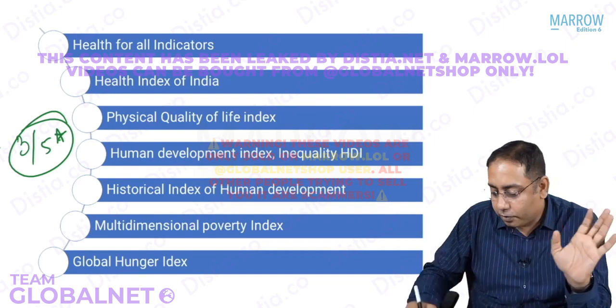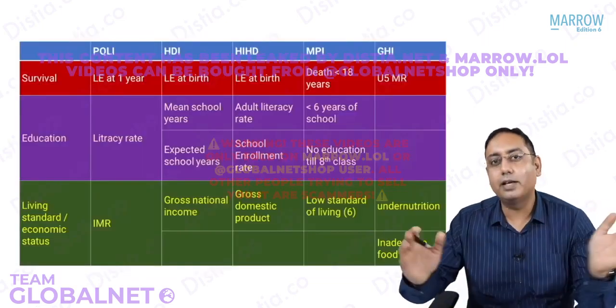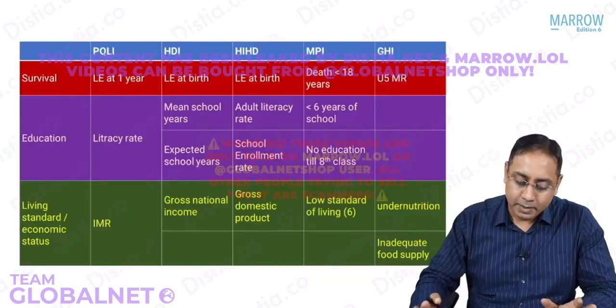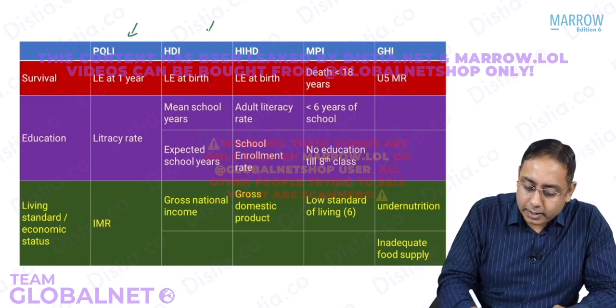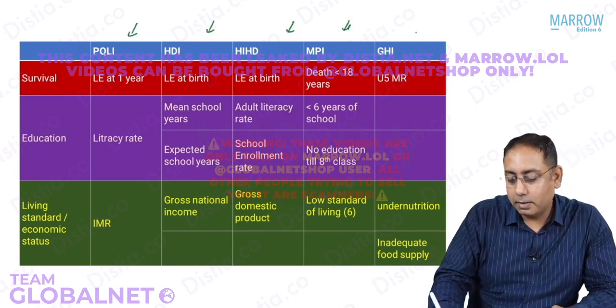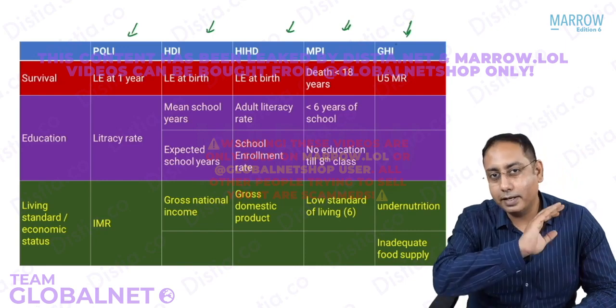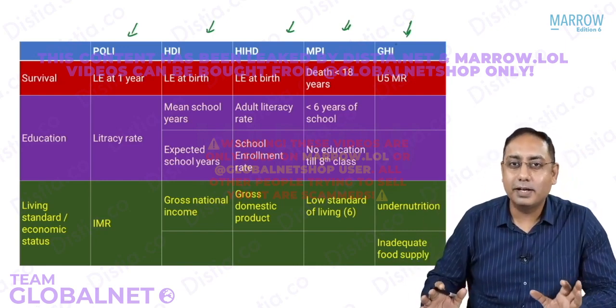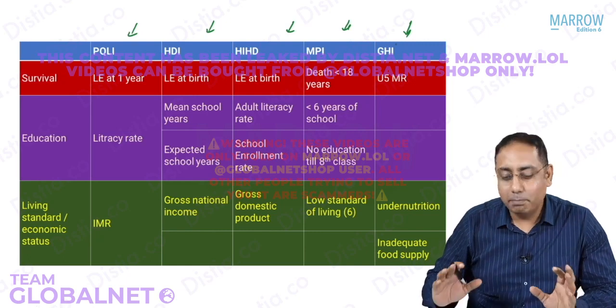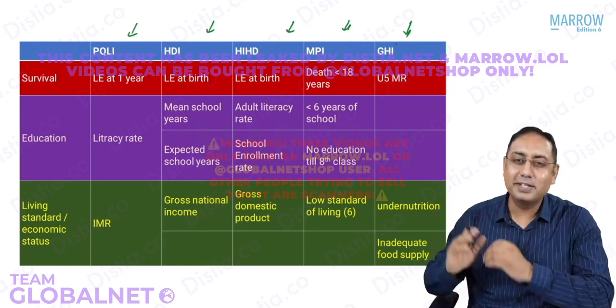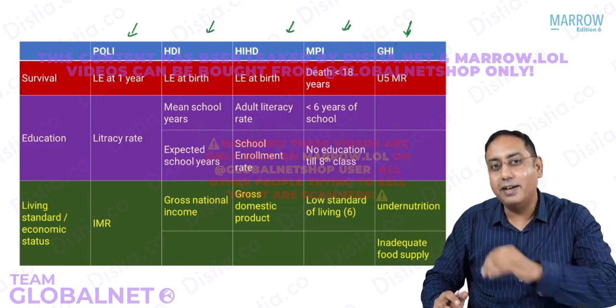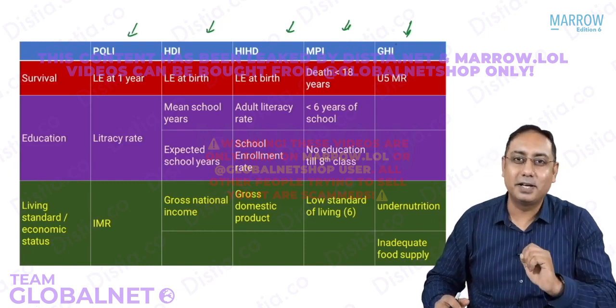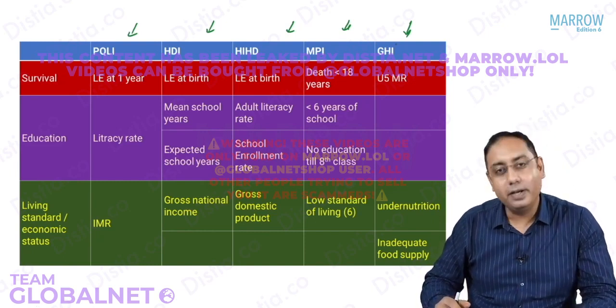Just to summarize everything before you leave, I have prepared this beautiful table for you. The PQLI, HDI, HIHD, the multidimensional, and the Global Hunger Index, all together in one screen for you. This takes at least many years of understanding to prepare this table and many hours of learning to understand this table. So this table, you can just copy it and keep it safe with you.